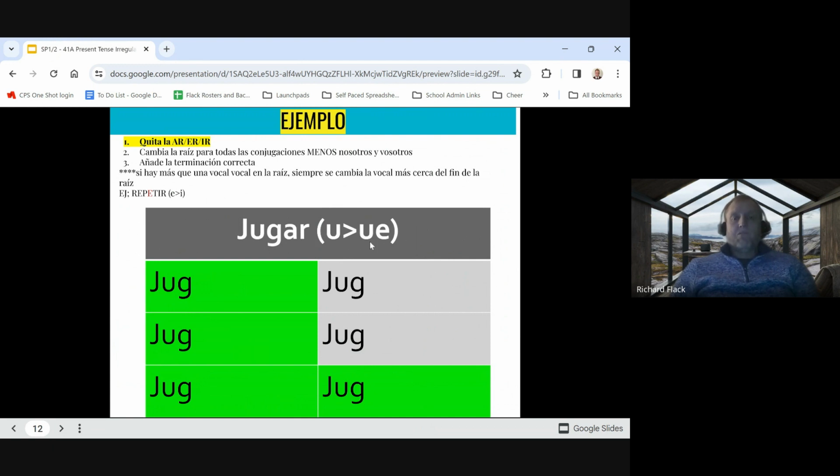Remember, we have a different regular verb, tocar, for instruments and musical items. So the verb jugar, to play, we're going to cut off our AR, and that leaves us with jug for our stem.